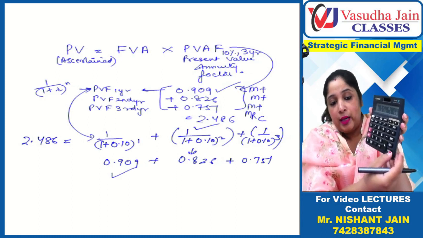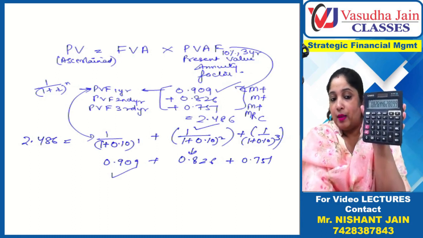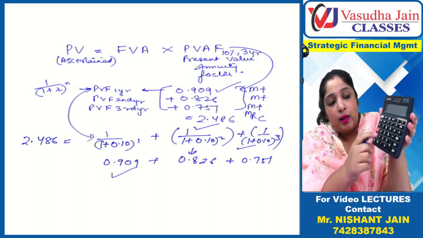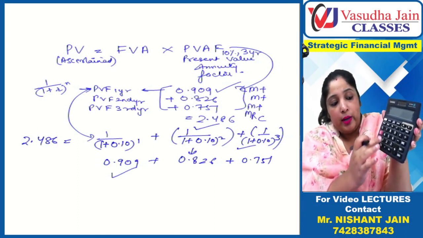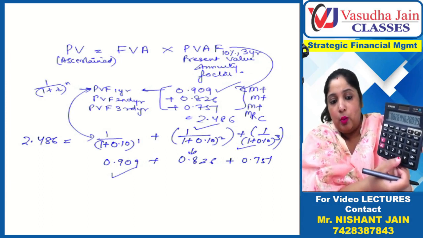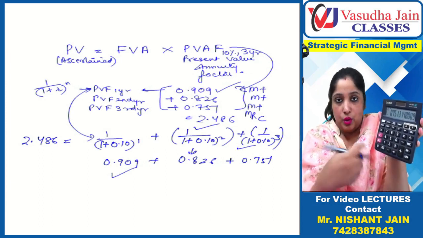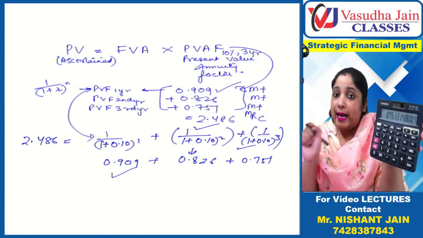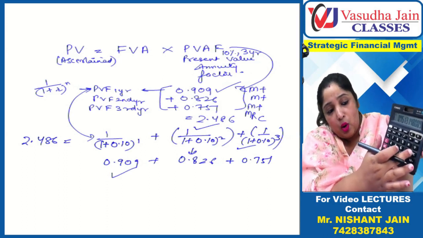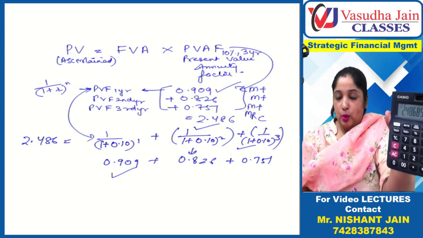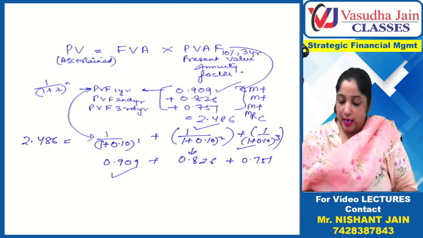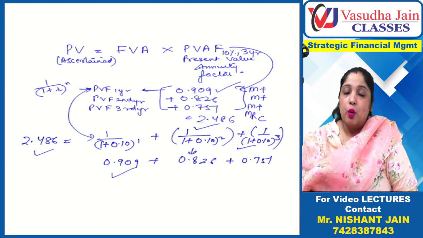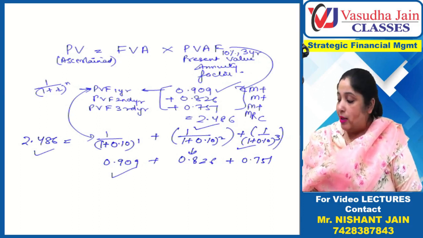Now I'll add this figure into memory plus, the second year figure. Then again I will do the third year figure. How will I do it? 1 divide by 1.10, equal to 3 times, because of the cube. Then I will add memory plus, and then since all 3 figures have been added in the memory, I will do memory recall. This is coming out to be 2.486. Same answer. Is it clear? So this is how you are going to do it if there is a case of annuity.